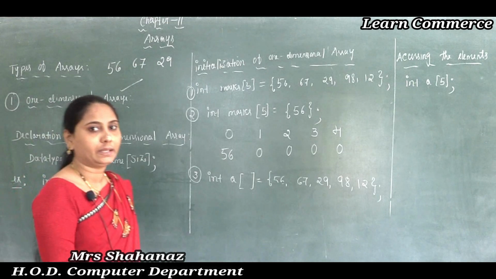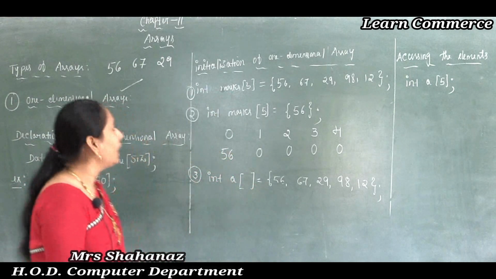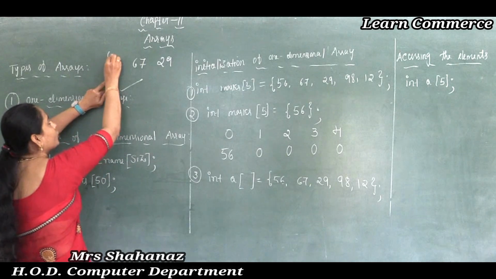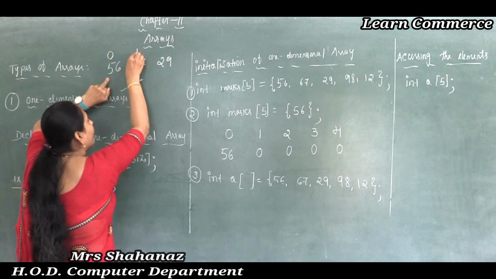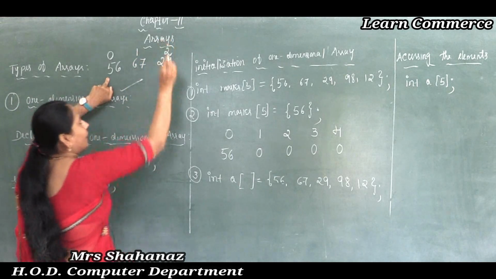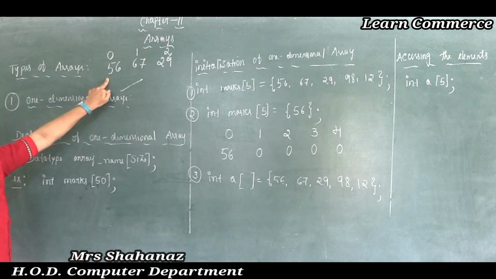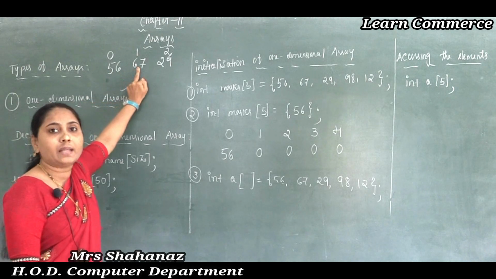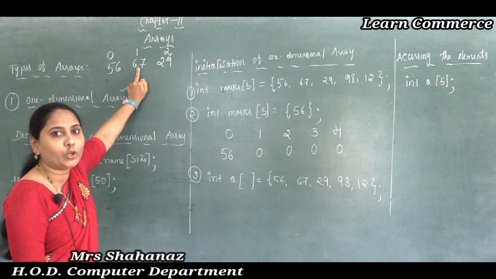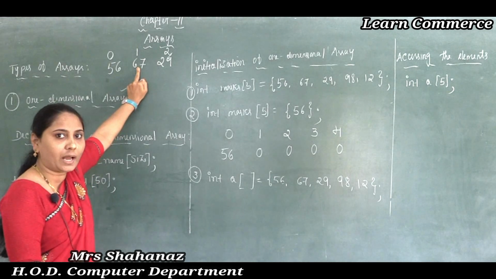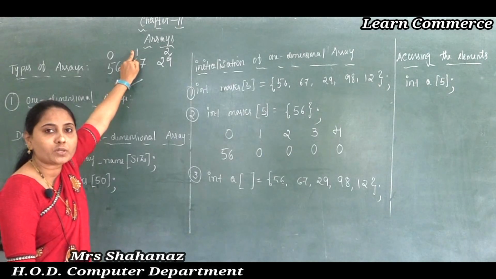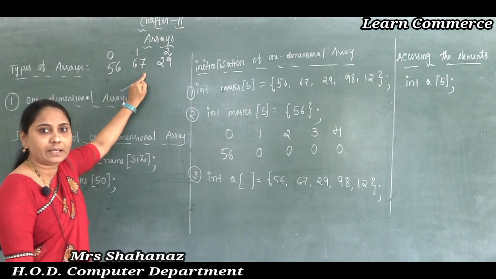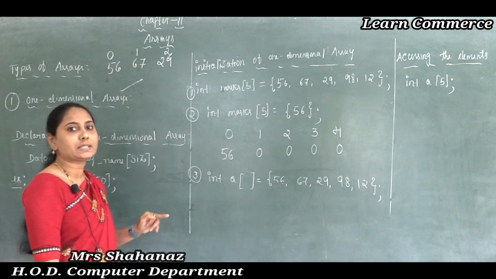The first position value starts with position number 0, for the second it is 1, and for 29 the position value is 2. Now I want to access the element 67, so what position value are you going to use? The position value is 1. If you use the position value 1, we can access the element 67, correct?